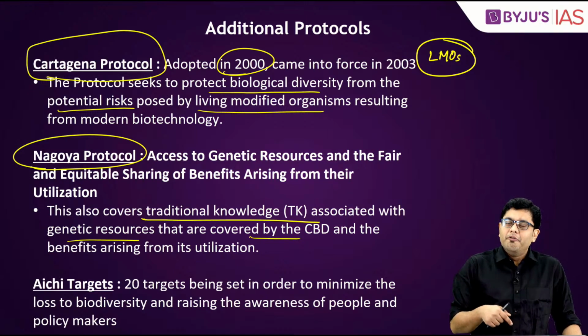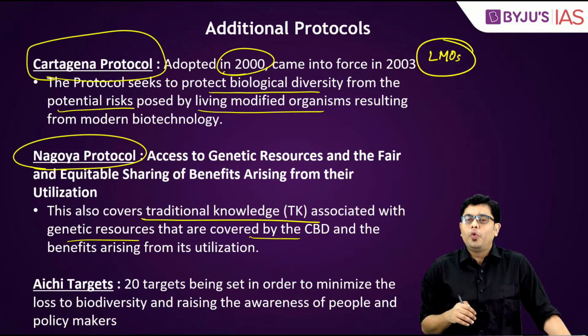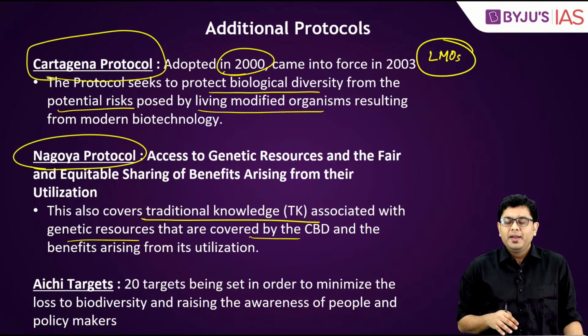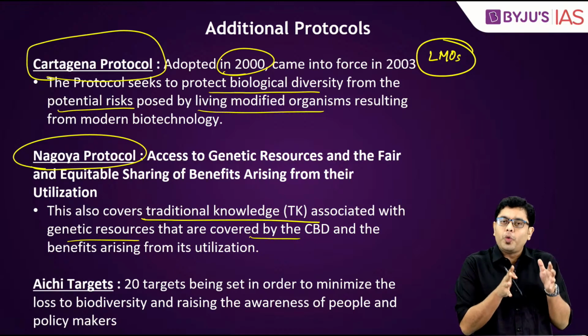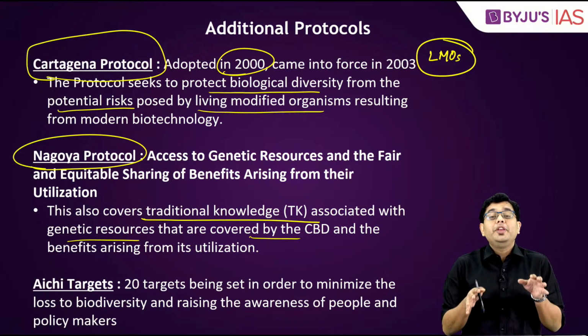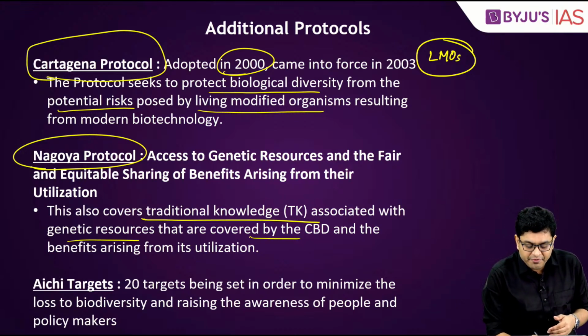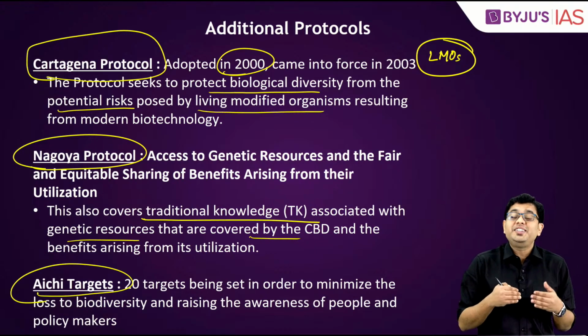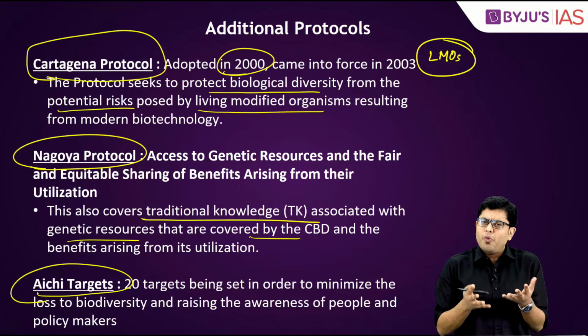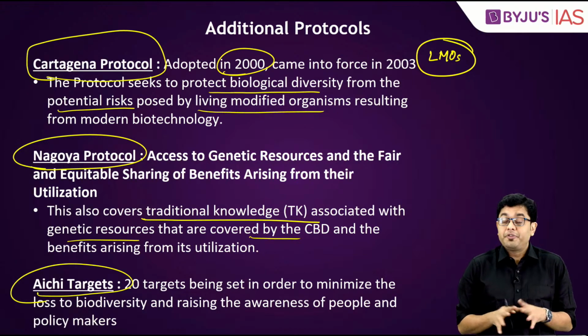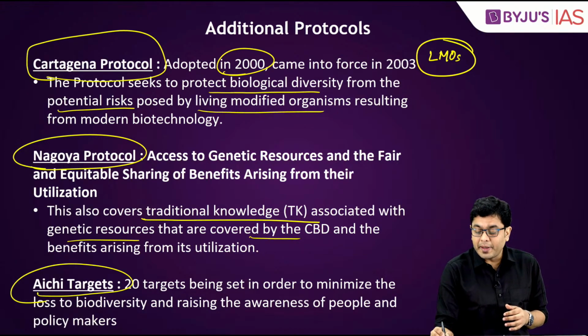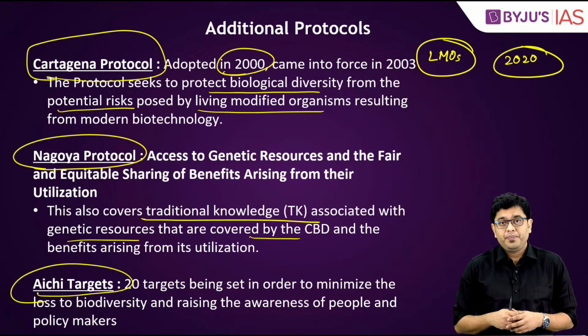Now, when this Nagoya Protocol was being brought into effect, there were a set of 20 targets which were set. And these 20 targets were referred to as the Aichi targets. Now, what were these targets? First of all, these targets were supposed to be reached by the year 2020 itself.